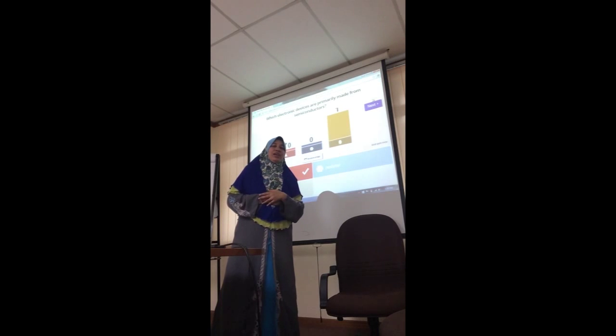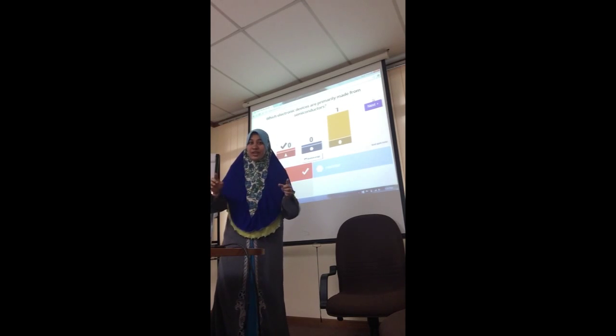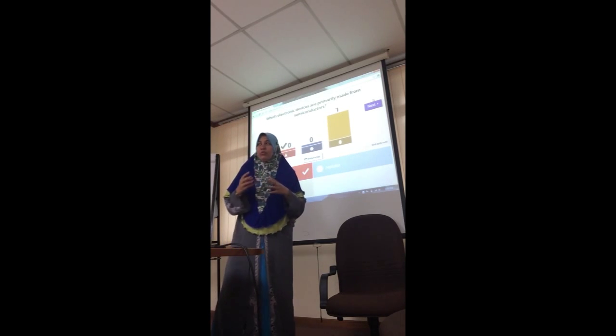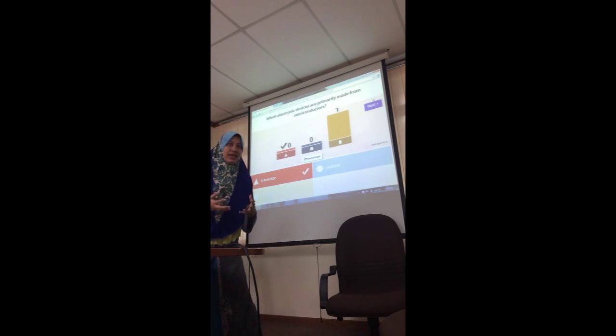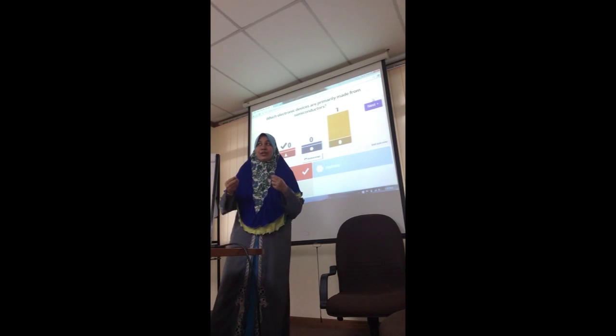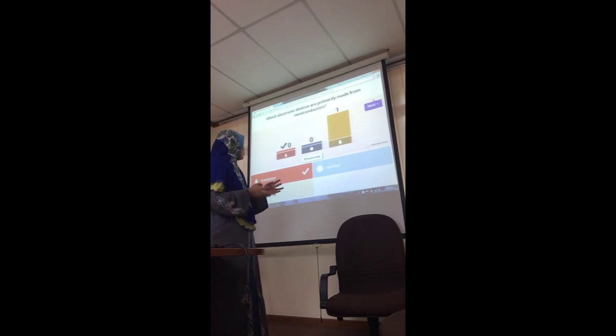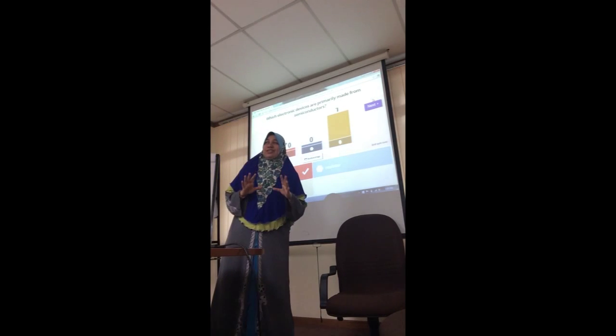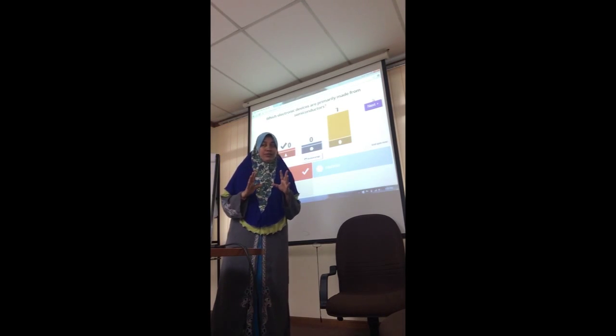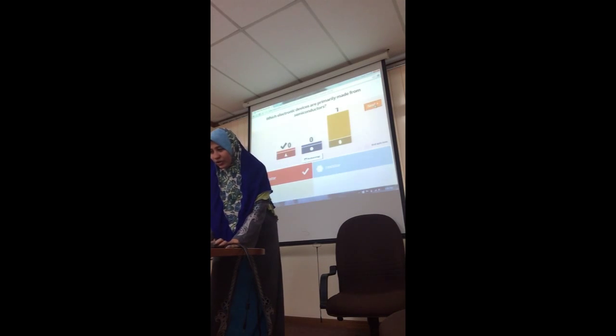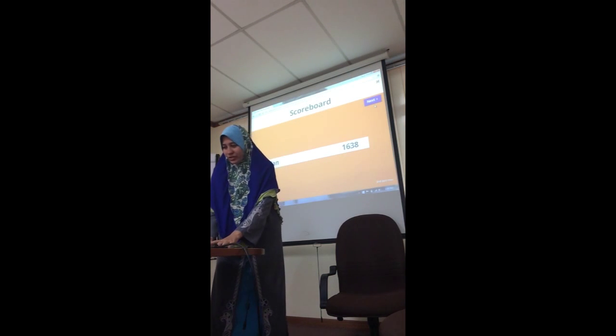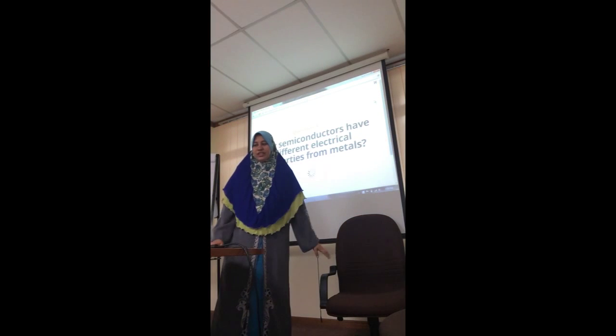Why would resistors not behave as resistors if they're semiconductors? Because they have to have ohmic contact, right? When you talk about contacts, it has to be metal. Metals are ohmic. And so semiconductors would only fall for transistors, all right? If you don't understand this, you could always come and see me after this, don't worry. Right, let's go to the next one. With the scoreboard, still one as the winner.